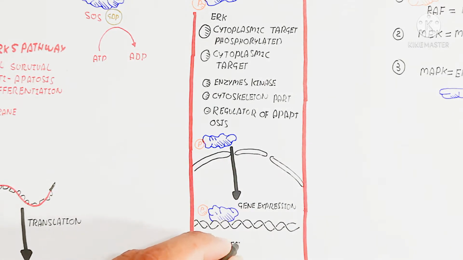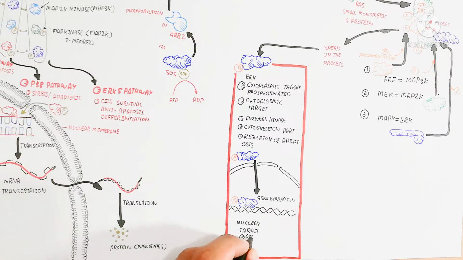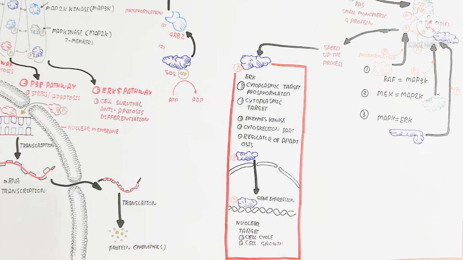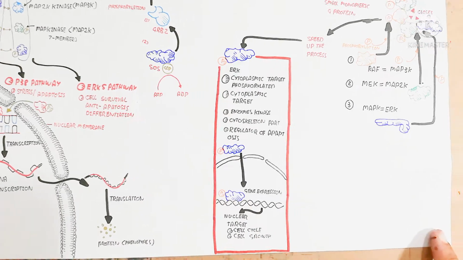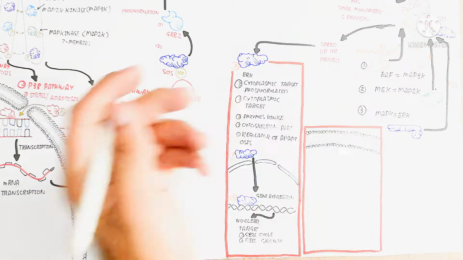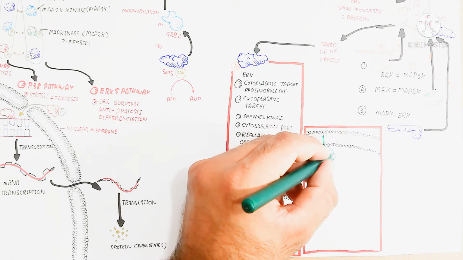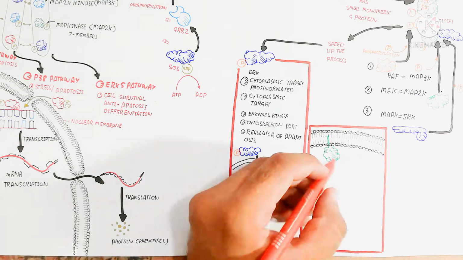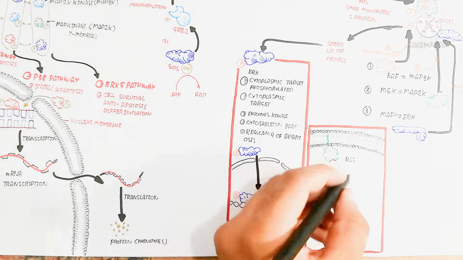So let's begin to understand here. That will be the gene expression by the transcription factor to nuclear targets for the cell cycle, cell growth and cell proliferation, and inhibit the apoptosis. While on the other hand, the JNK pathway and the P38 pathway are used for stress and apoptosis. But this one inhibits the apoptosis. So let's begin to understand in summary.